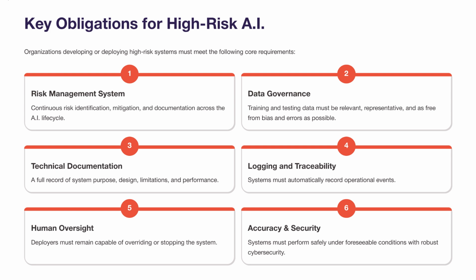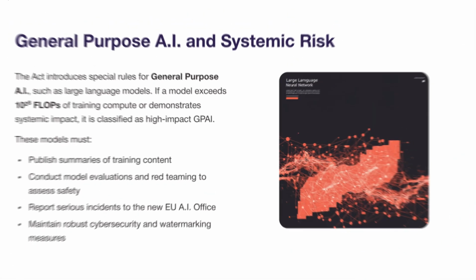Human oversight. Deployers must remain capable of overriding or stopping the system. Accuracy, robustness, and cybersecurity: systems must perform safely under foreseeable conditions. Fundamental Rights Impact Assessment, FRIA, required before the first use by public authorities and organizations in sectors like banking, education, and insurance. General purpose AI and systemic risk.